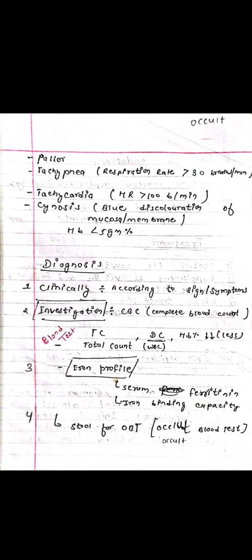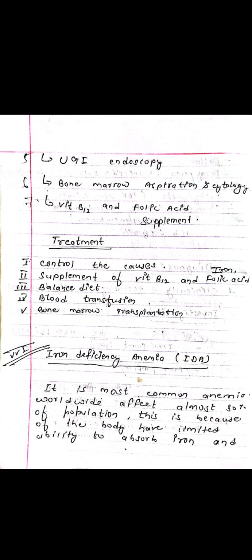Investigation: CBC, that is complete blood count, total blood count, iron profile. In iron profile we see the serum creatinine level, iron binding capacity, and stool for OBT, that is occult blood test. UGI endoscopy, bone marrow aspiration and cytology, vitamin B12 and folic acid levels. Treatment: control the causes, supplement of vitamin B12, iron and folic acid, balanced diet, blood transfusion, bone marrow transplantation.